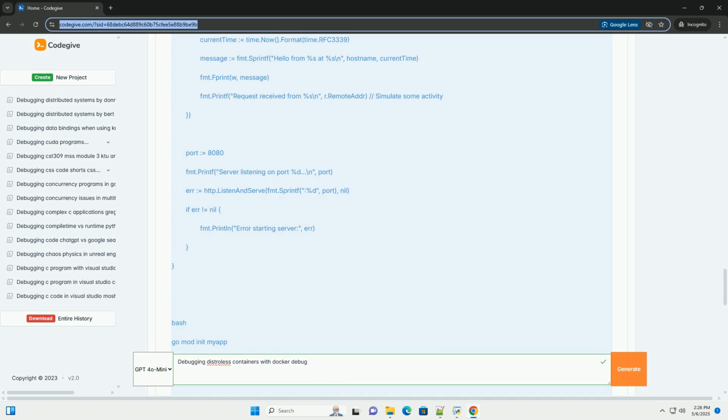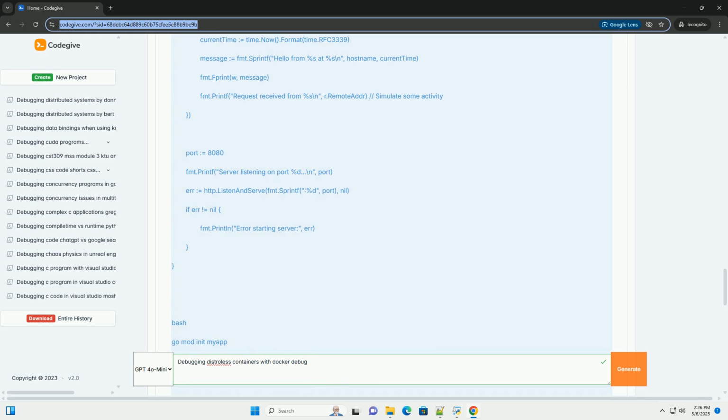4. Setting up for debugging. Docker CLI: ensure you have the Docker CLI installed and configured correctly. Version 20.10 or later is recommended for the best experience. Docker daemon: the Docker daemon must be running and accessible. Container to debug: you need a running Distroless container to debug.